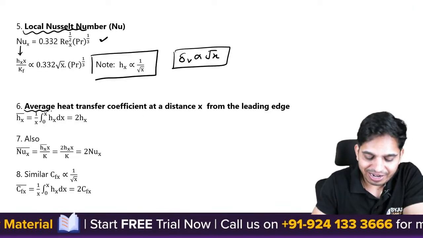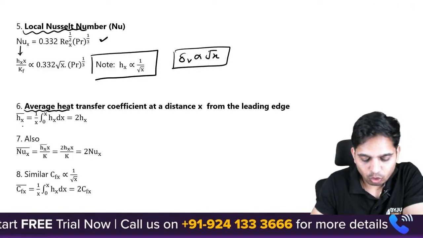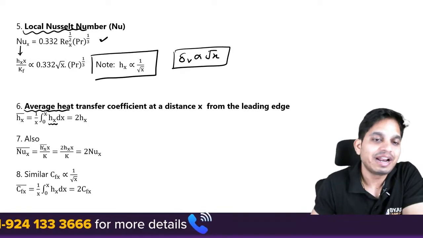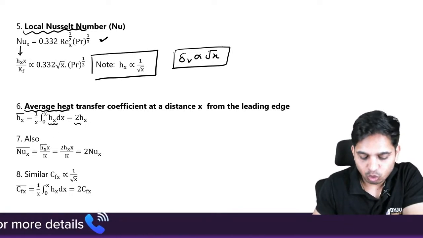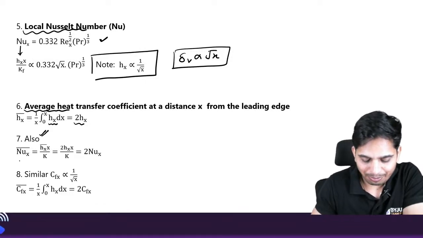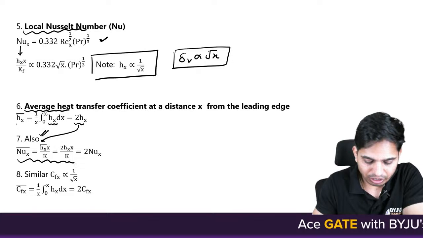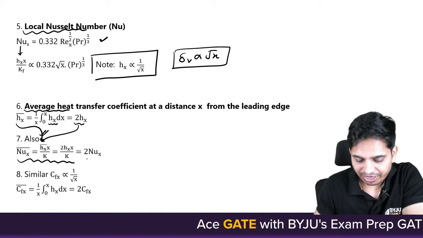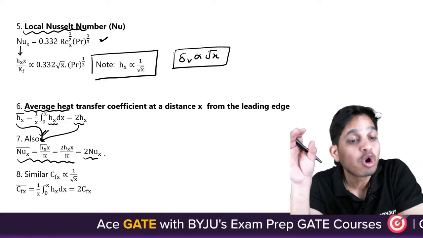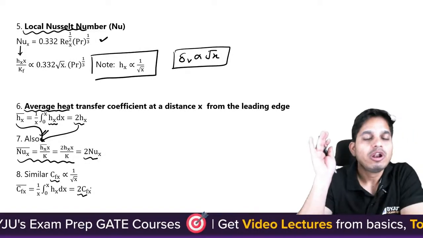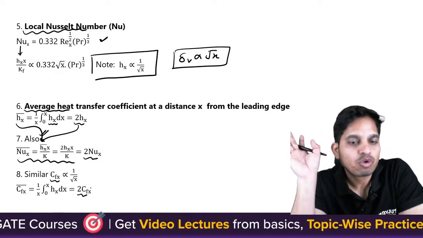Now the average heat transfer coefficient is simply, when you integrate the local heat transfer coefficient from 0 to x, you will get 2hx. Also the average Nusselt number, when you put hx here, you will find out is 2 times the local Nusselt number. Similarly, Cfx average is also 2 times the local skin friction.